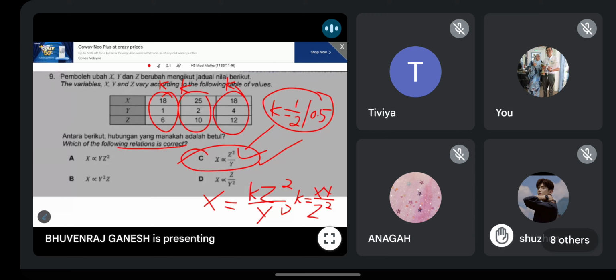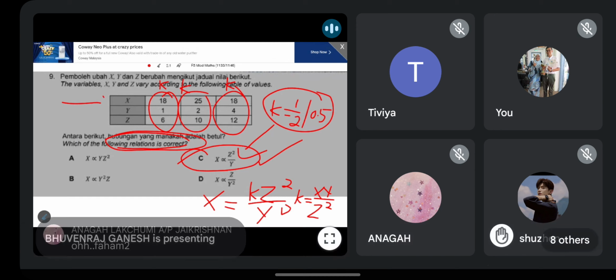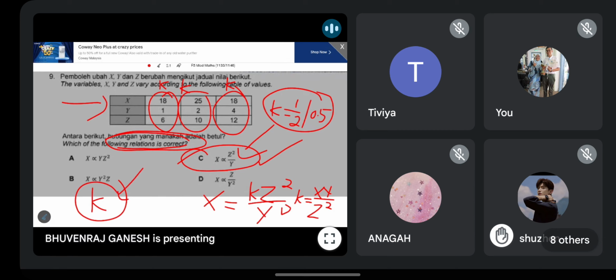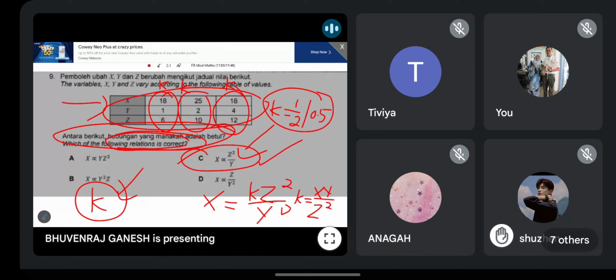Can understand? Always remember when they ask which relation is correct, right? And they give you the table, soalan nak tanya cari nilai K. In other words, the question won't tell you to find nilai K, but they expect you to know that when you have a table and a question like this, dia suruh cari nilai K. That is the keyword. Or the question structure lah, kamu boleh tengok macam mana nak tentukan jawapan.